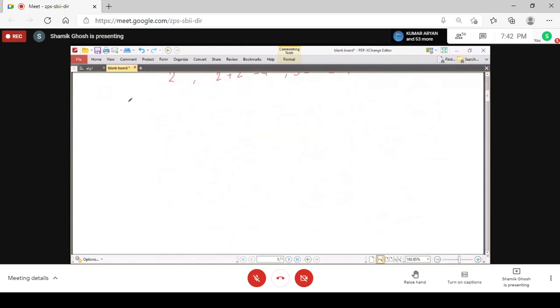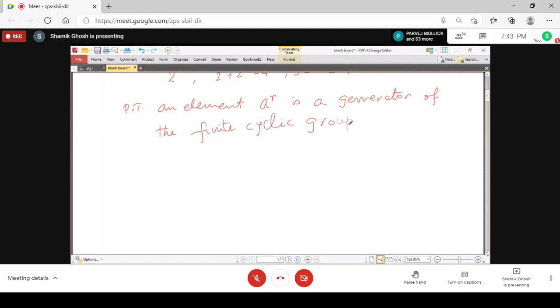So can we prove now? Prove that an element a to the power r is a generator of the finite cyclic group G of order n if and only if GCD of n and r is equal to 1.